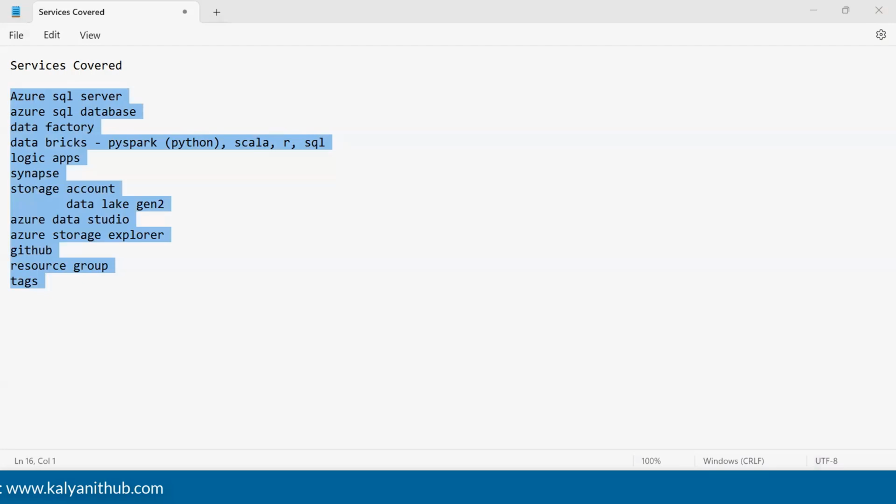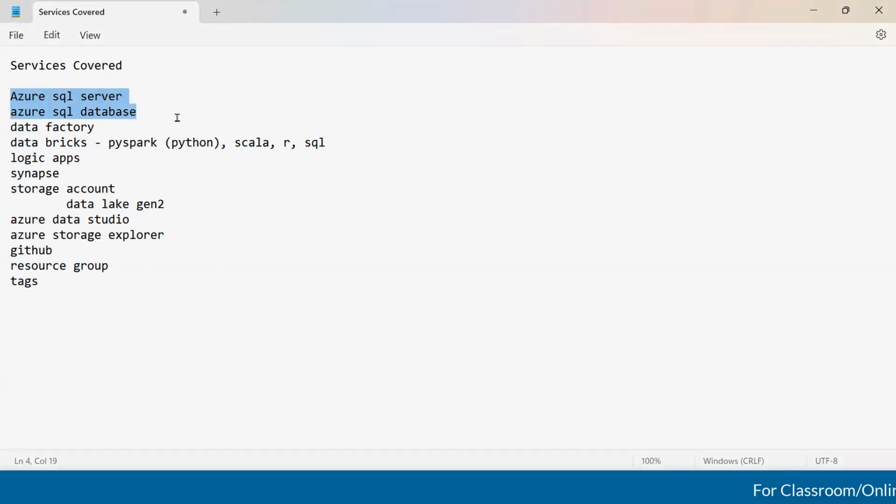With respect to the databases, we are going to start with SQL Server, so we are going to spend some time on SQL also. But we are not going to spend much time on SQL Server. Maybe I'll take a day or two on SQL, and then we'll move on to Data Factory.